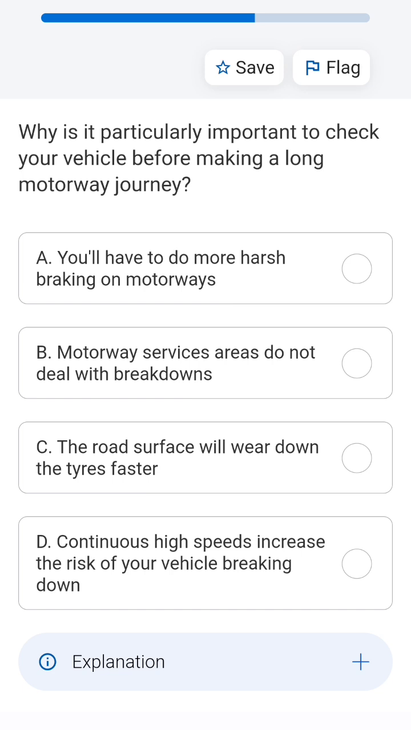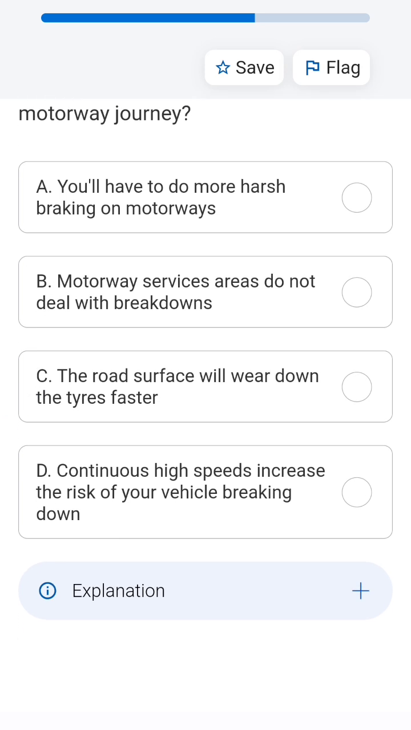Why is it particularly important to check your vehicle before making a long motorway journey? Obviously, you have to plan in advance for taking a long journey. You have to check your vehicle thoroughly, because at continuous speeds there are chances of some breakdown or some risk. So you have to make sure that you have first aid, you have everything related to your vehicle. Okay, because the road surface can wear and tear your vehicle in any ways.